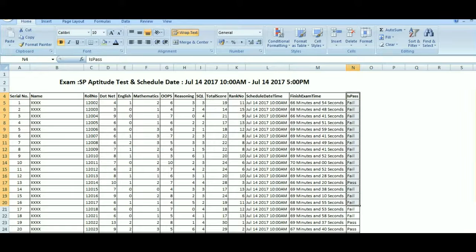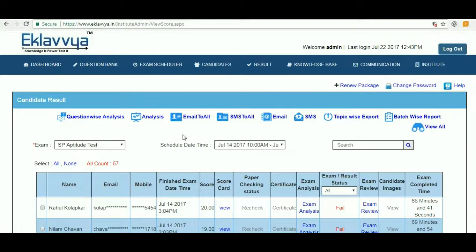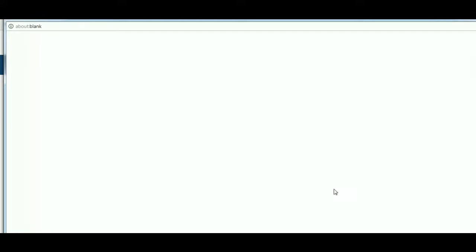Eklavvya supports analytics to get details of group performance for the particular test. If one of the online exams has 80 questions, then the performance of 100 candidates across each question can be known using the question-wise analysis result report.